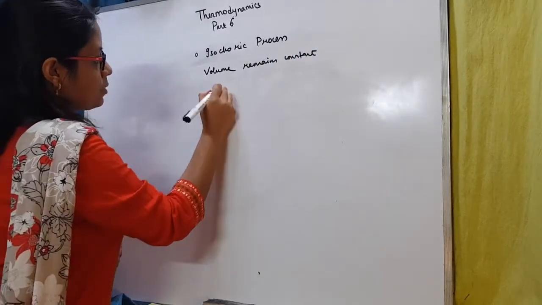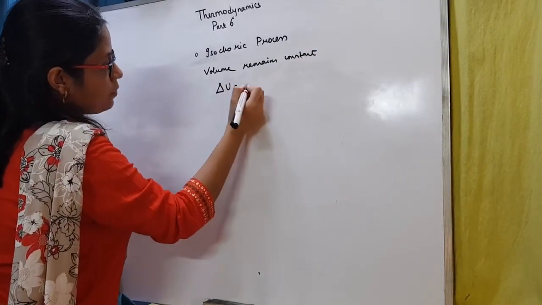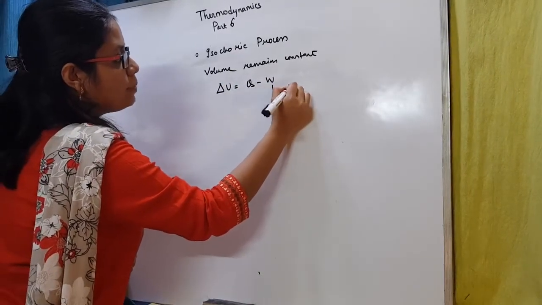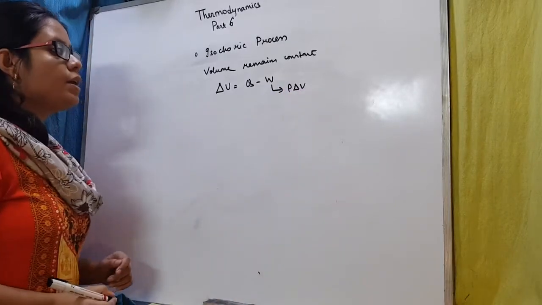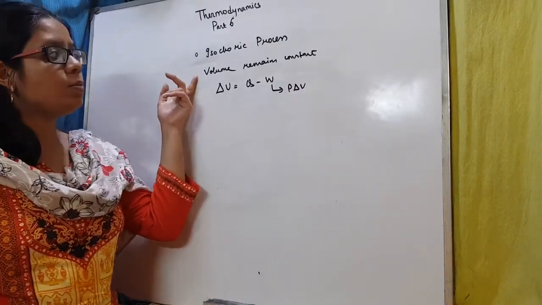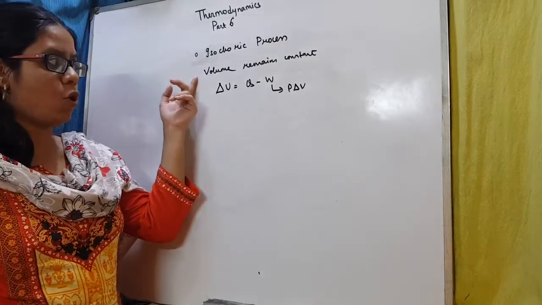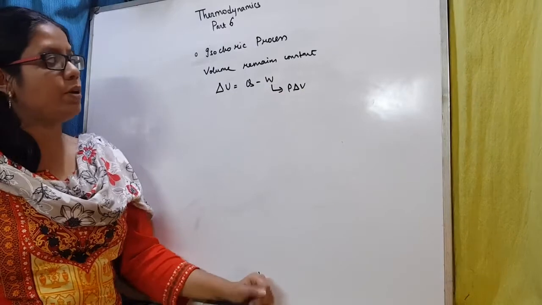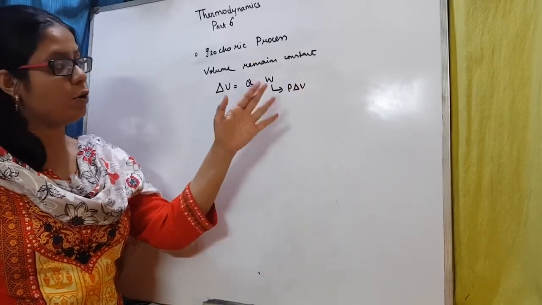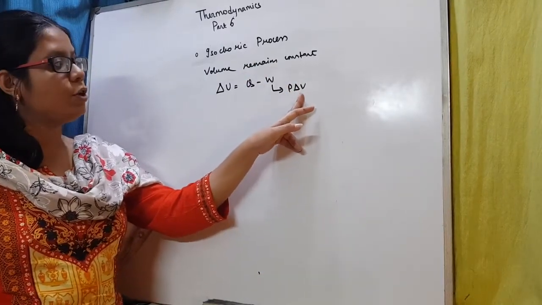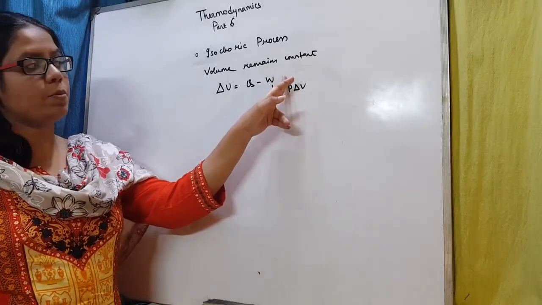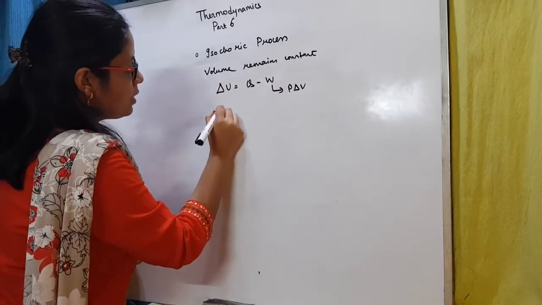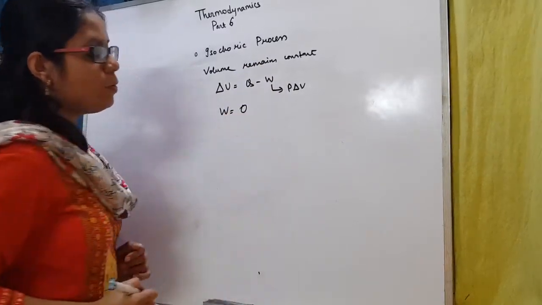Now, what was our expression for the first law of thermodynamics? It was delta U is equal to Q minus W. And this W we know is P into delta V, right? So if the volume remains constant, then this delta V will be 0, because delta V is the change in volume. If volume remains constant, there is no change in volume. So delta V will be equal to 0, which means this W will be equal to 0, because W is P into delta V. So in case of isochoric process, W will be equal to 0.